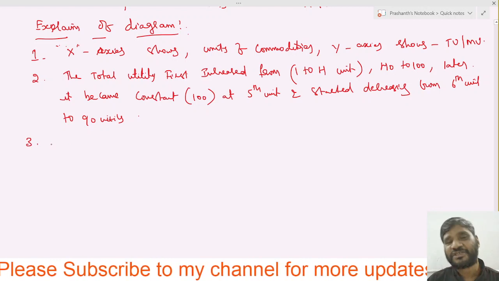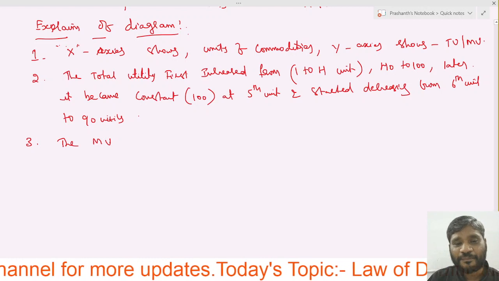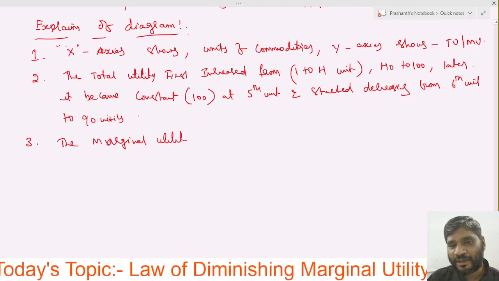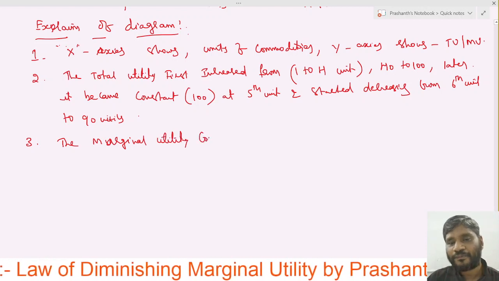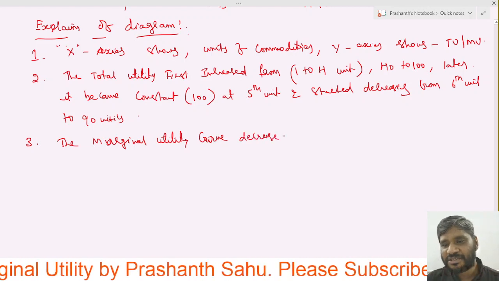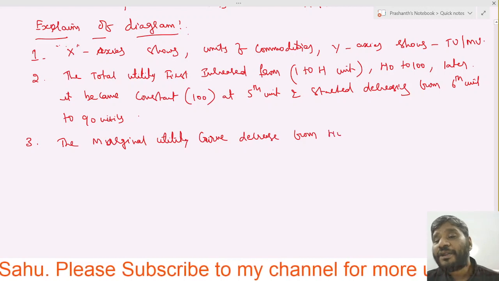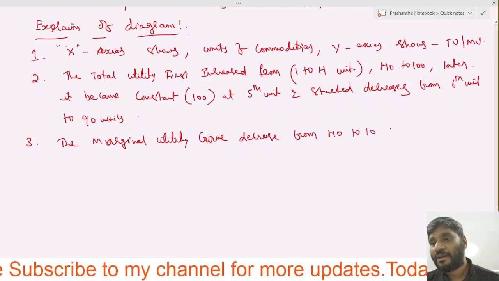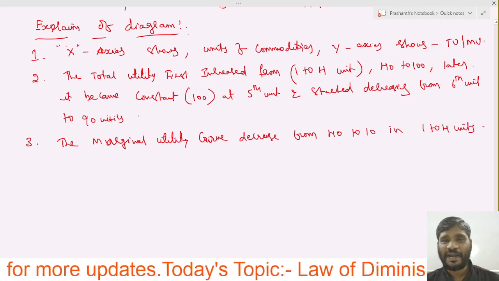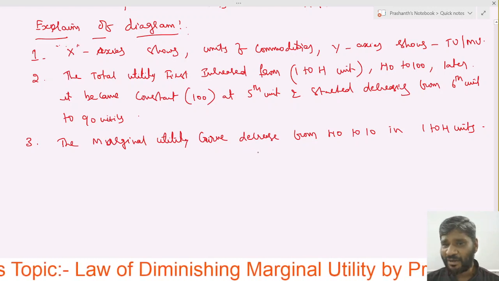Now we will go through the marginal utility. The marginal utility curve decreased from 40 to 10 in 1 to 4 units, isn't it? First it has been decreased. We have written one event of decrease.